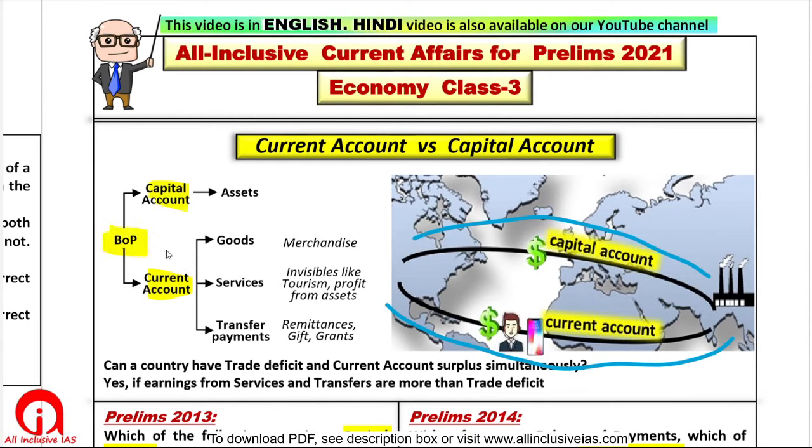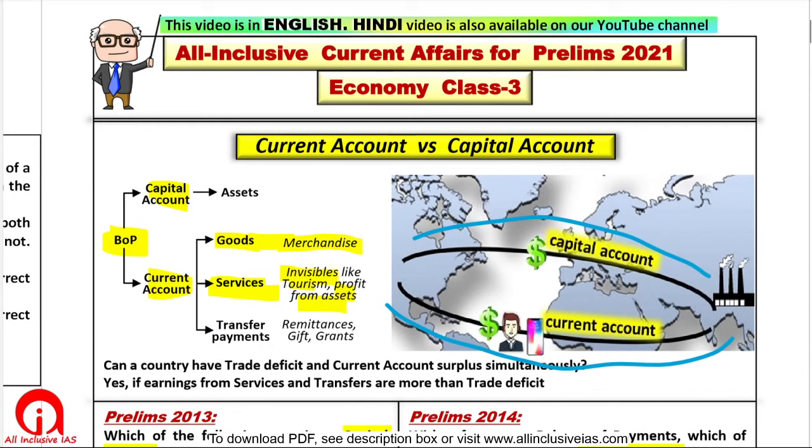So in current account, you are trading goods, like merchandise exports. Merchandise export and import means things that you can touch and feel, goods. So that is your trade in goods. Next is services. Trade in services is trade in invisibles, like tourism or profit from the assets. Tourism is a part of services trade, services export.